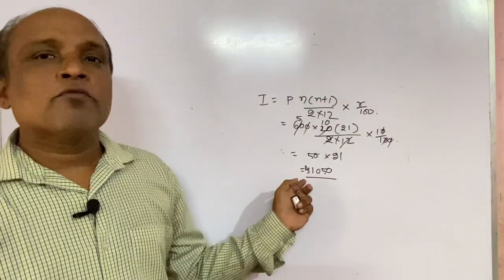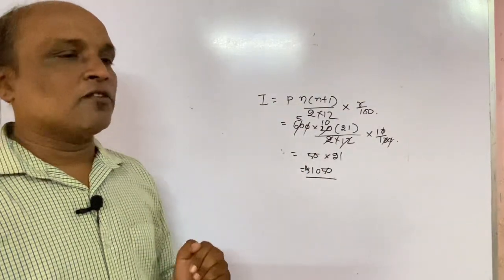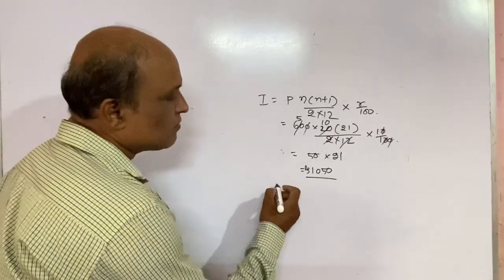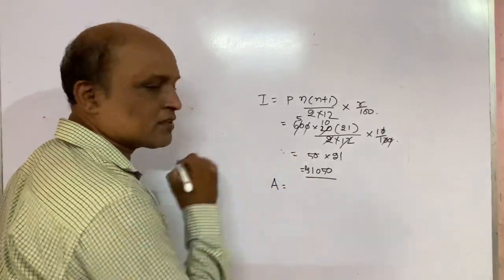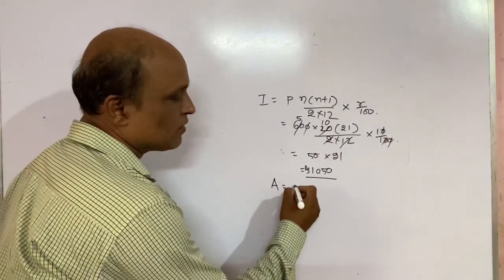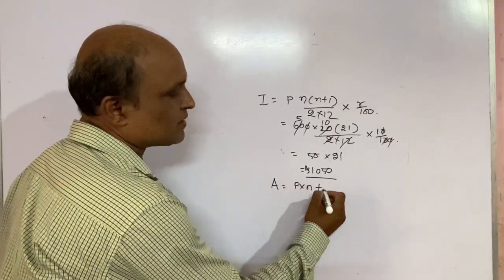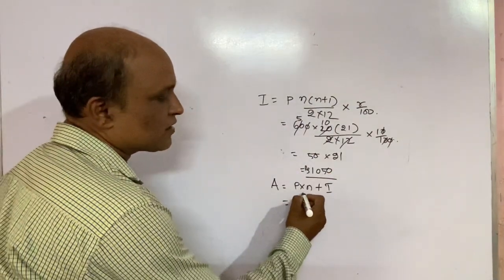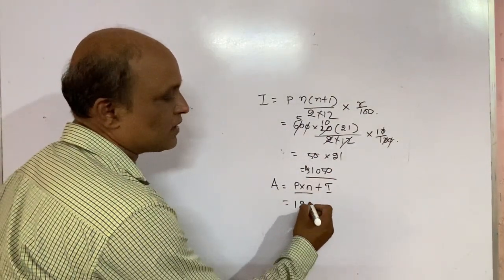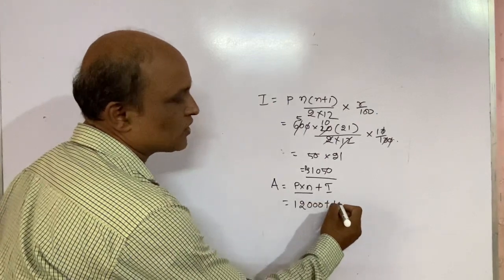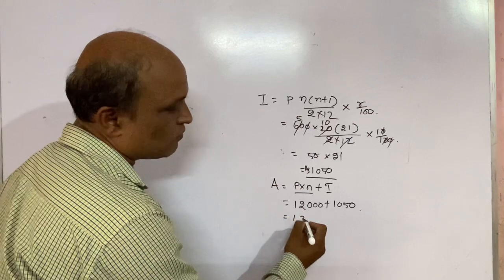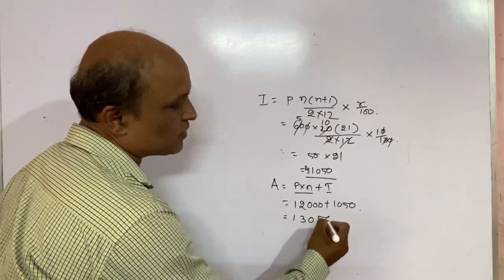Clear? The bank provides an interest of rupees 1050, right? So now how much money do you have in the bank at the end of 20 months? Amount equals, as you already know, P into N plus interest. This P into N is 12,000 plus 1050, that will give you 13,050.